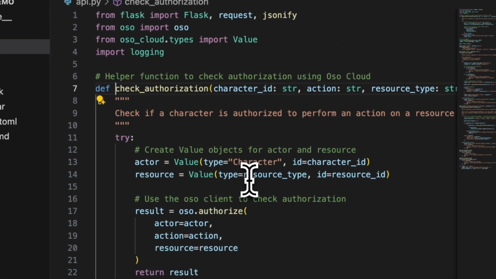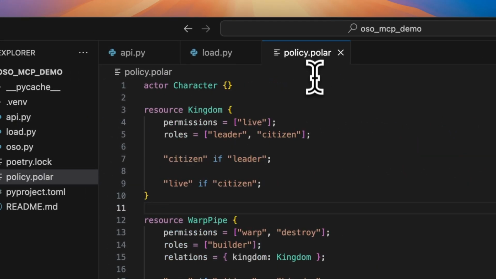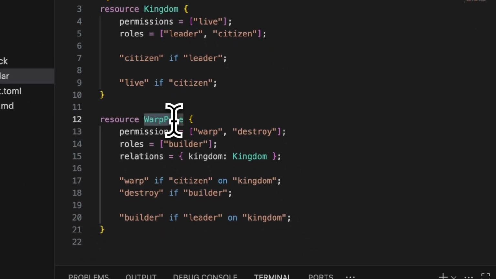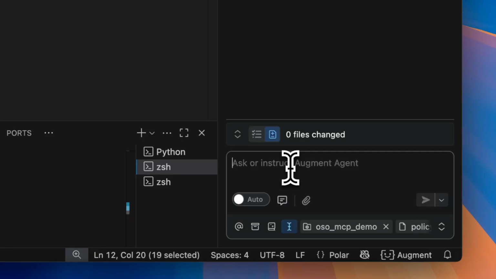Under the hood, it uses the OSO authorize API to make sure the character is allowed to live in the kingdom. If we take a look at the Polar policy, actors are called characters, and we have two resources, kingdom and warp pipe. Let's use our AI assistant to help understand the rest of the details of our policy. Explain my policy in policy.polar.